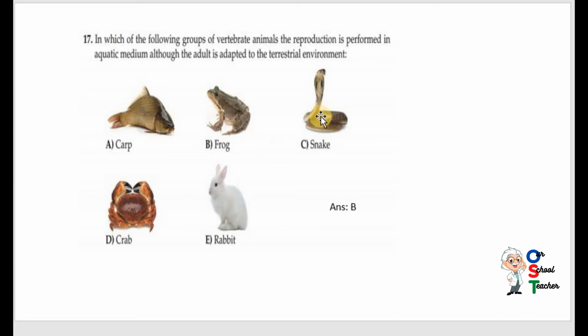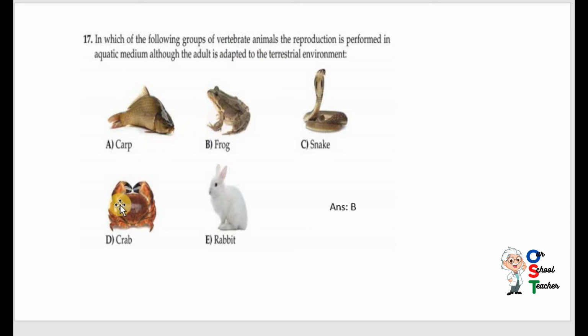Now come to C and E. Both are adapted to terrestrial environment, not aquatic environment. Only the frog is here. It can live on land as well as in water. So in which of the following groups of vertebrate animals is the reproduction performed in aquatic medium? So it lays eggs in water, although the adult is adapted to terrestrial environment. So frog is the correct answer.